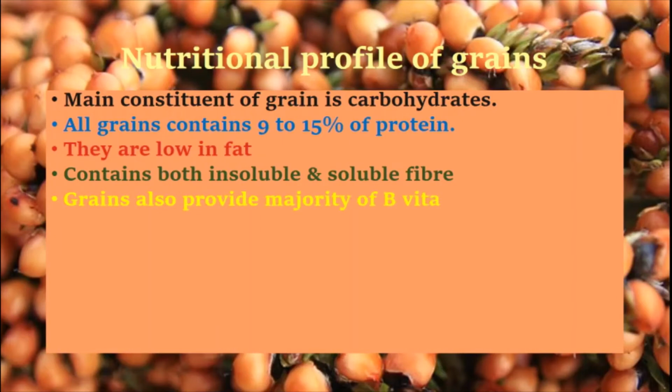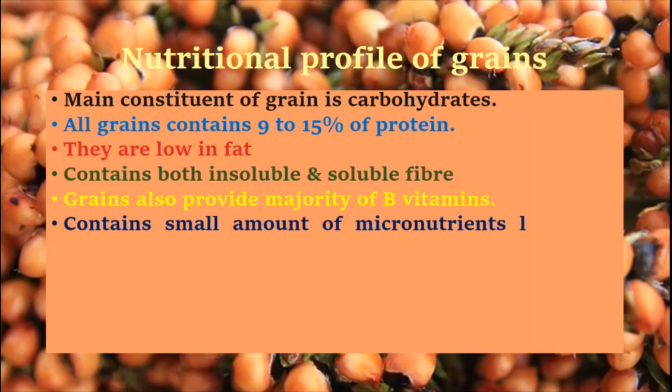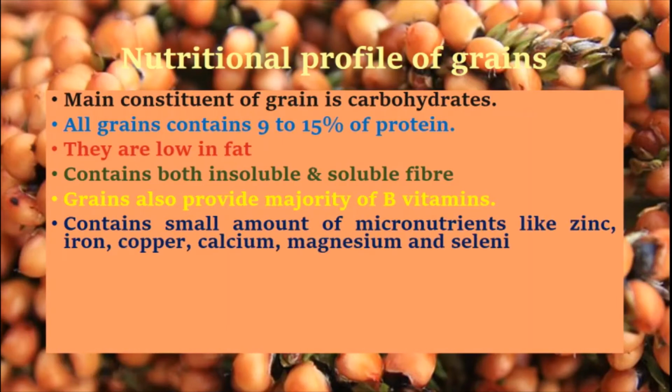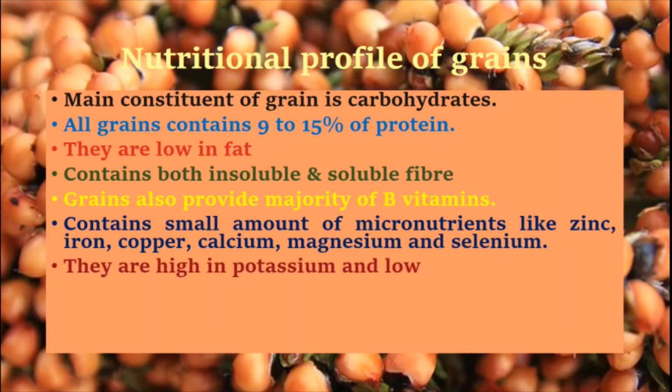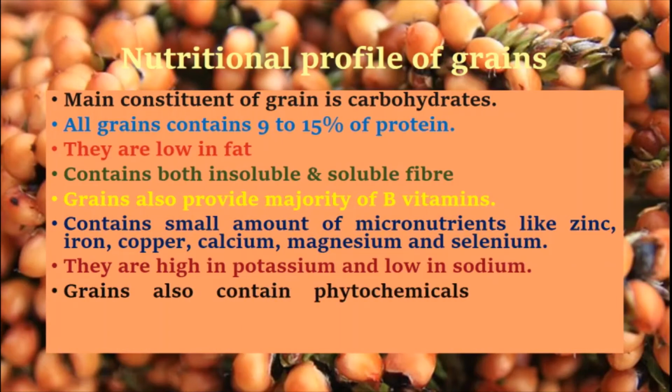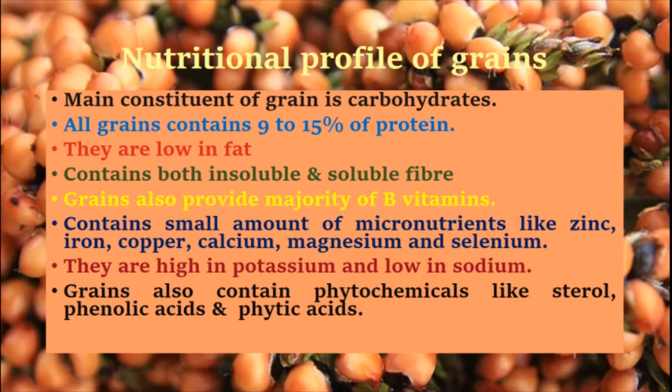Grains also provide the majority of B vitamins and contain small amounts of micronutrients like zinc, iron, copper, calcium, magnesium, and selenium. They are high in potassium and low in sodium. Grains also contain phytochemicals like sterol, phenolic acid, and phytic acid.